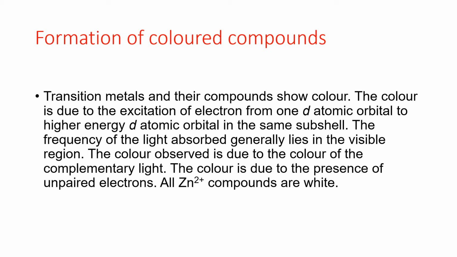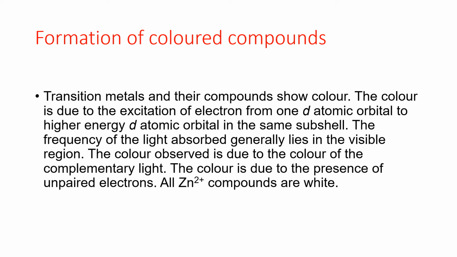So transition metal ions which have unpaired electrons, when they undergo excitation, if the excitation energy falls in the normal light wavelength range, that is 400 to 700 nanometers, then these ions show color.